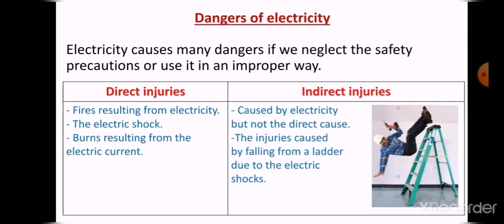Like if you fall from a ladder due to the electric shock. Okay, so these are the injuries caused by falling from a ladder due to the electric shock.